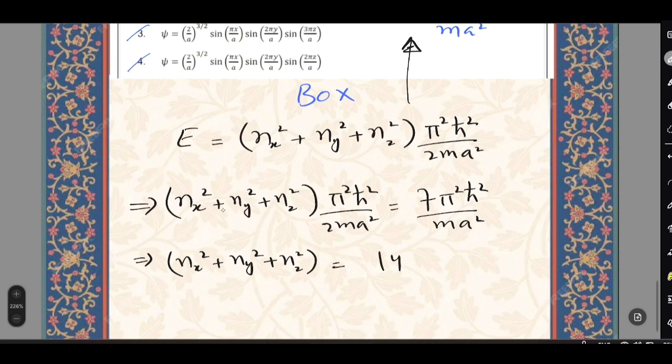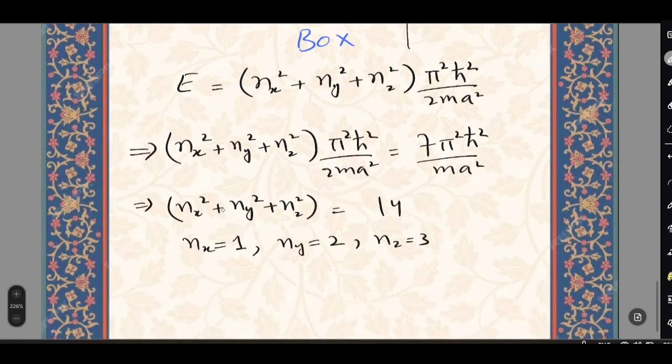Now we have to find the nx, ny, nz such that the sum of squares equals to 14. So one possible combination is nx equals to 1, ny equals to 2, nz equals to 3. Simple. Such that 1 square plus 2 square plus 3 square will be equal to 14, right? So this is the possible combination 1 2 3.